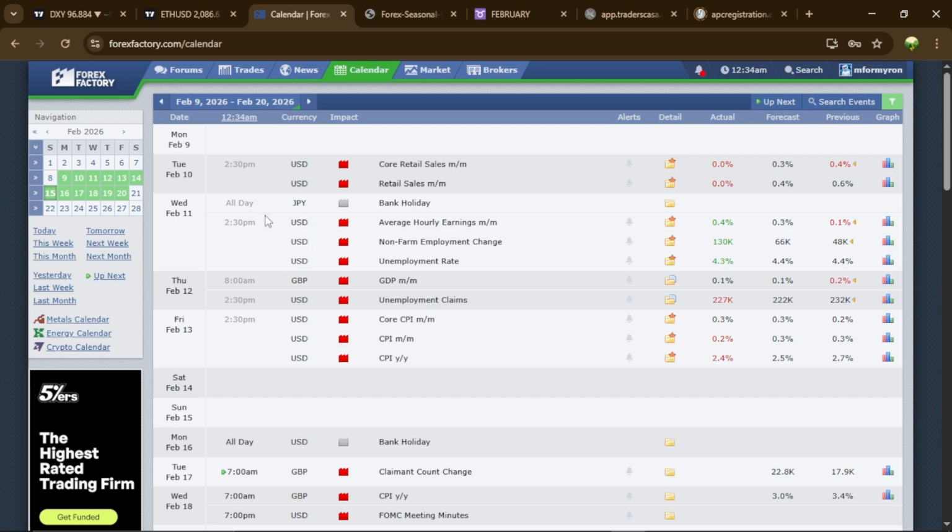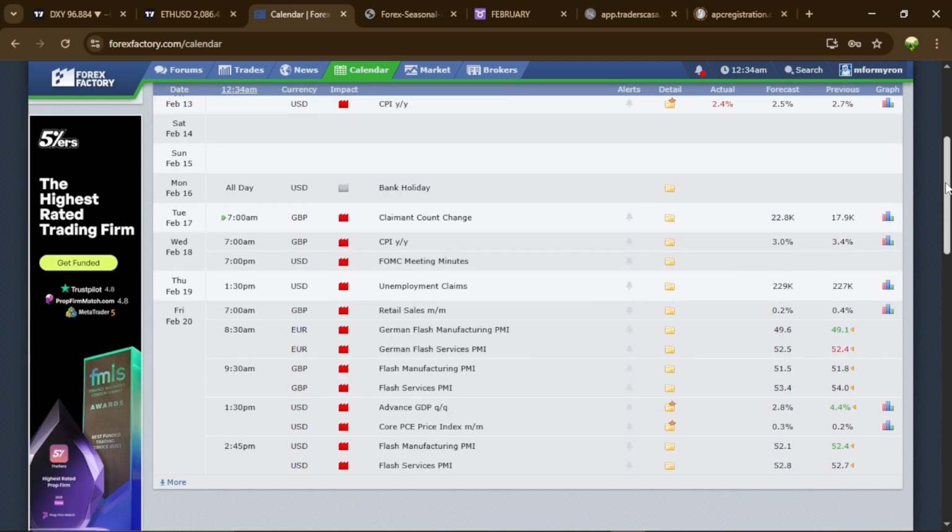But due to the US government shutdown, we'll see CPI being postponed to the second week, which we have on Wednesday. Then Thursday we'll have news on USD and pound. Then Friday also has CPI hitting the markets. So with all these news events for the week, we'll see how these news events played out in price once we get to the charts, right? So for the new week, what are we expecting?